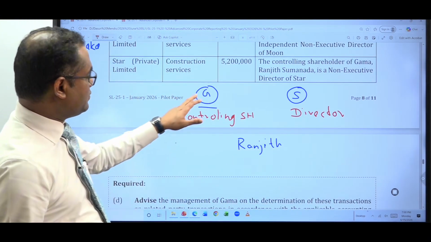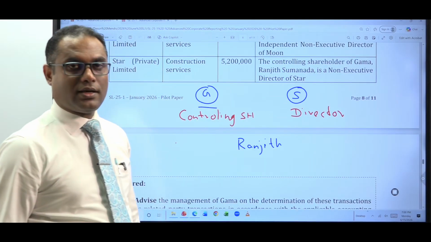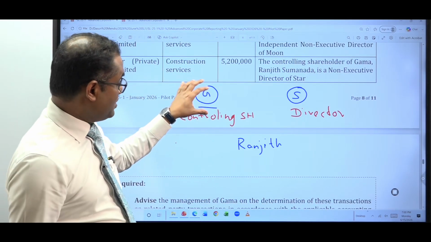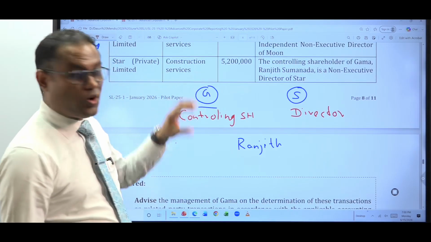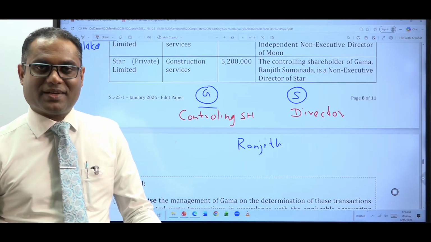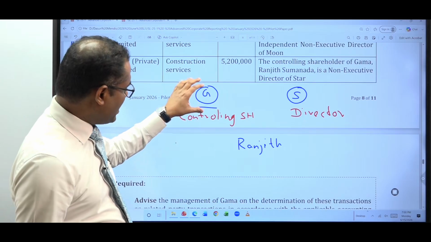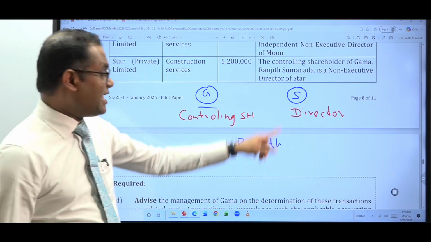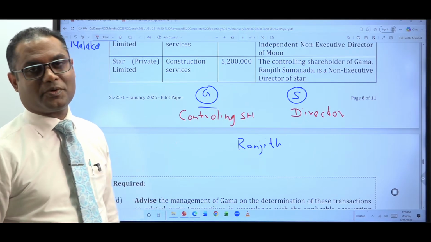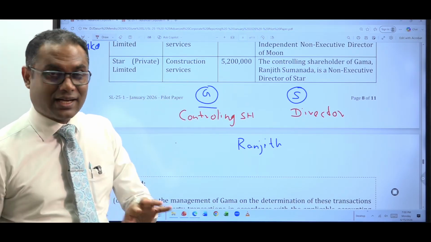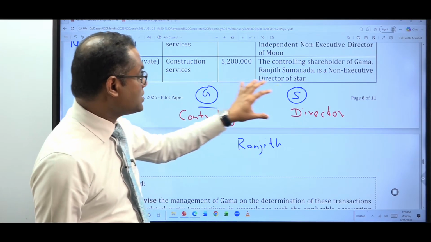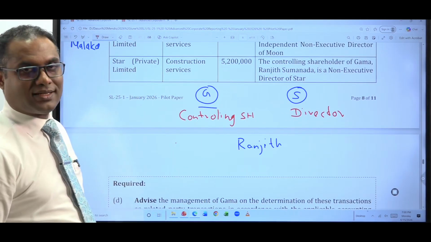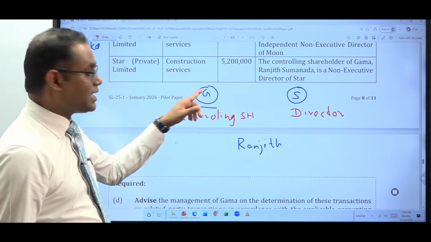Now the question is whether Gamma and Star are related parties. When your controlling shareholder, similar to your parent company, holds a directorship of another entity, that particular entity would become a related party. In this case, your controlling shareholder holds the directorship of Star. So Star is a related party to Gamma.